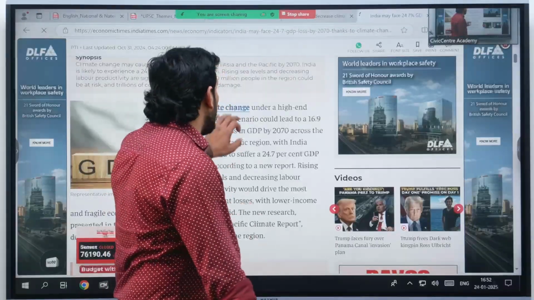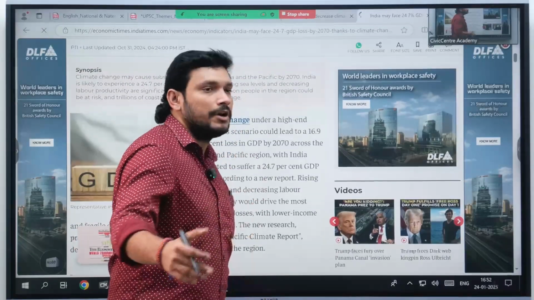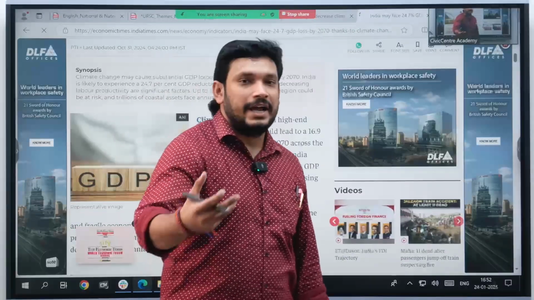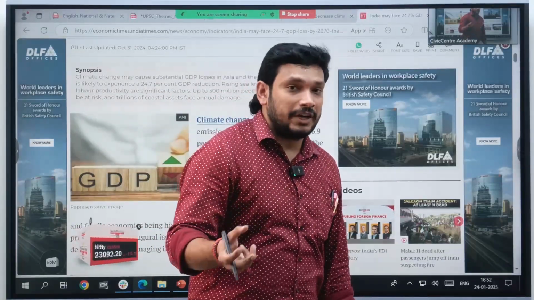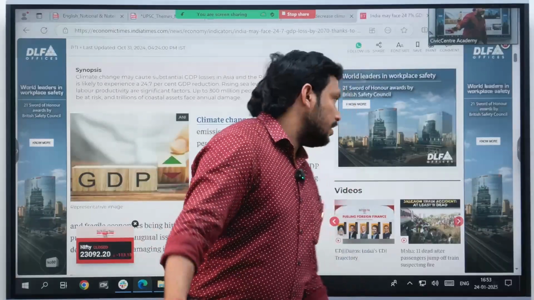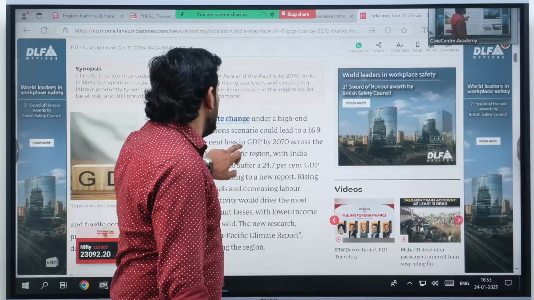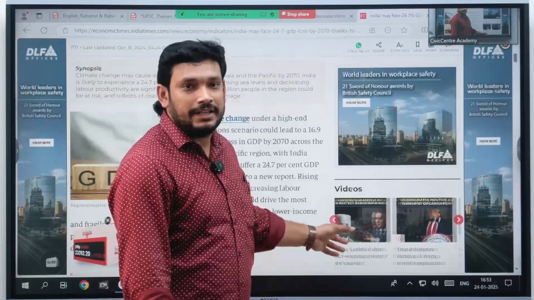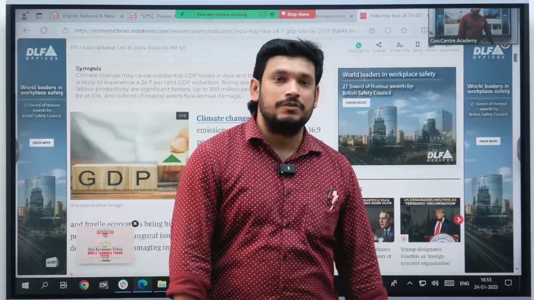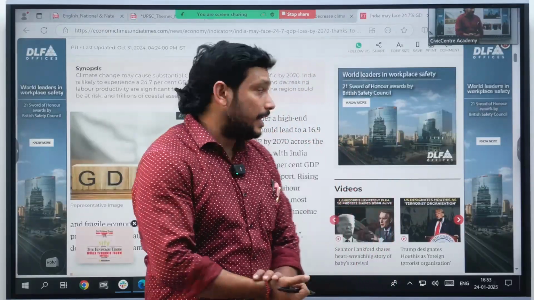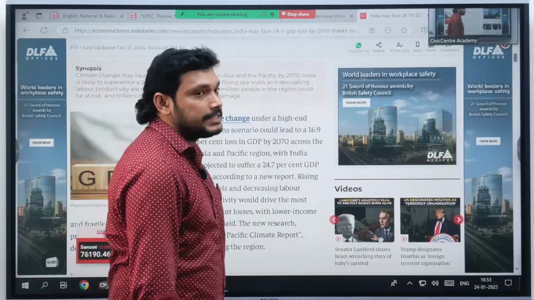And then they can ask in a 2-statement or 3-statement question how this climate change will affect India. Will it affect more or less? Generally, in the world scenario, I think 16.9% of GDP will be affected because of climate change. But in India, a 24.7% loss will happen.